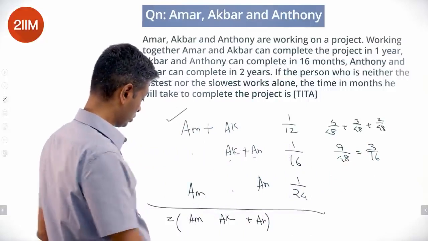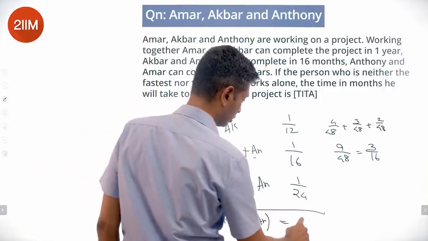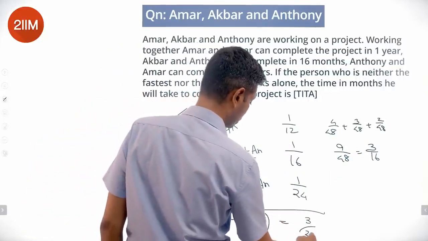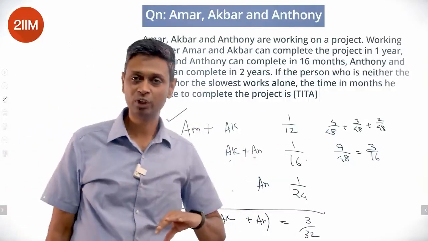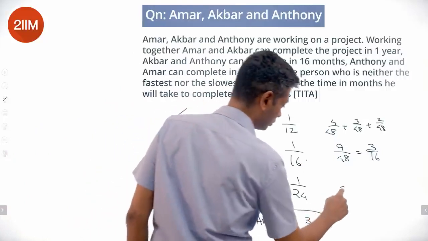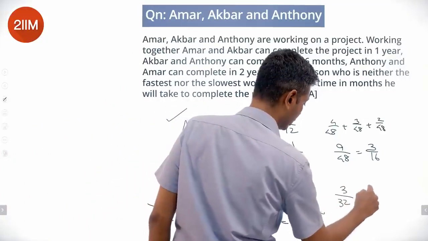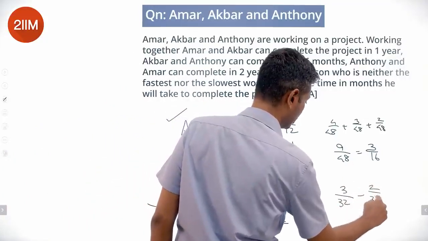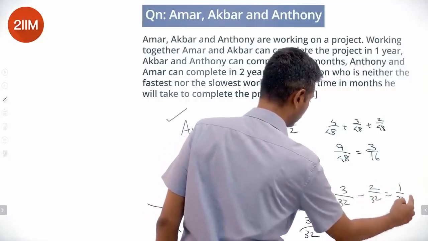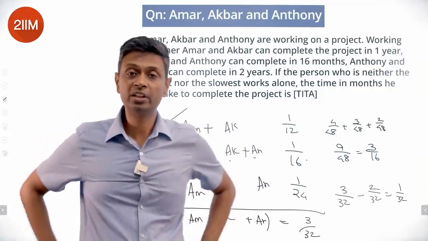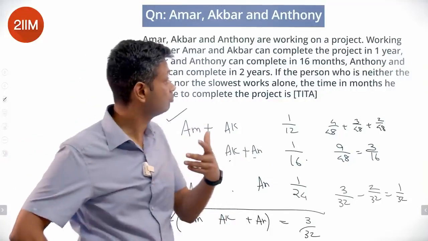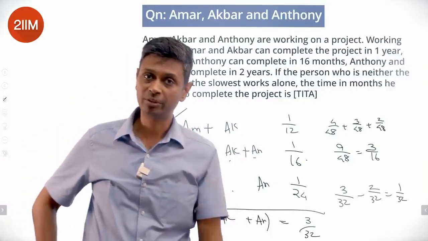Just half of this, Amar plus Akbar plus Antony, is 3/32. We want to find Amar from this. Subtract this. From 3/32, subtract 1/16 or 2/32. We'll get 1/32. So Amar is 1/32, or Amar alone working will take 32 months, 2 years and 8 months.